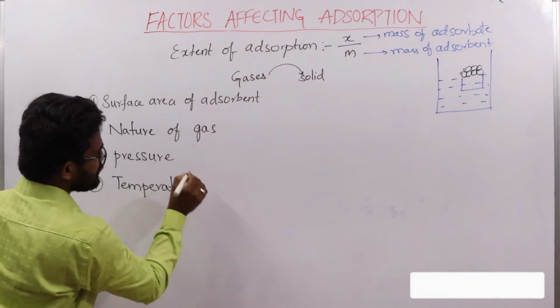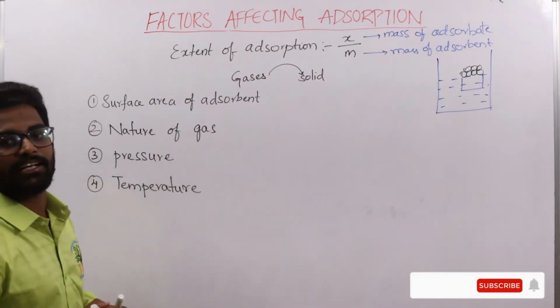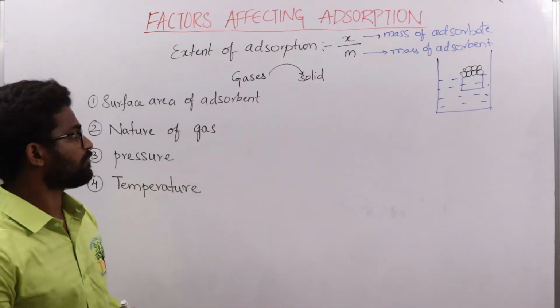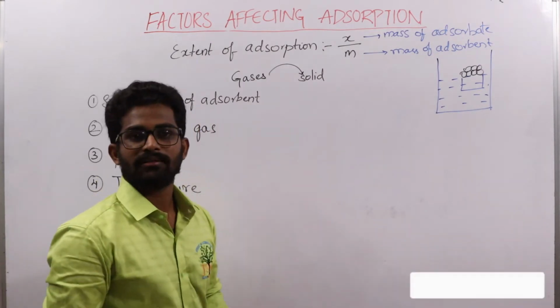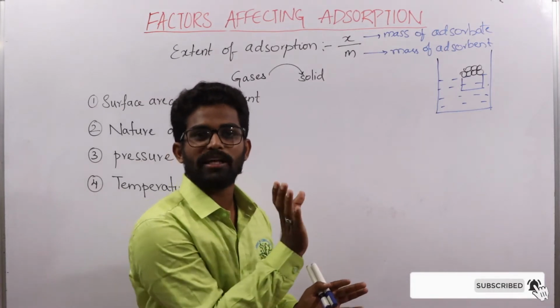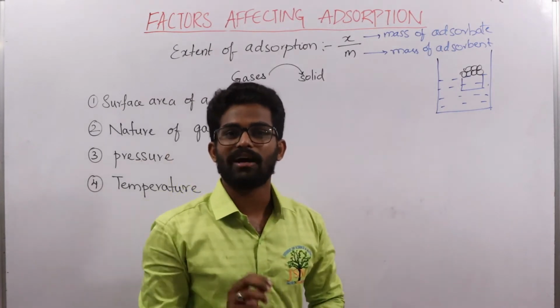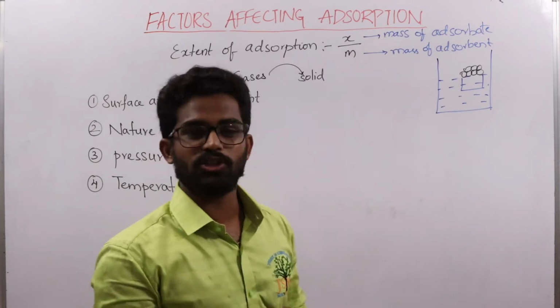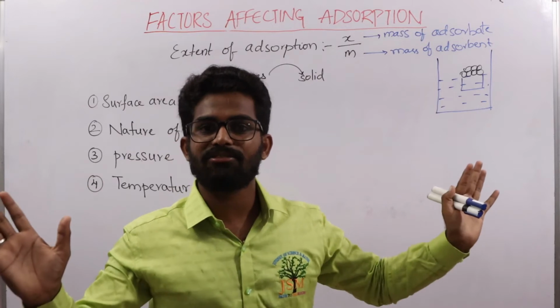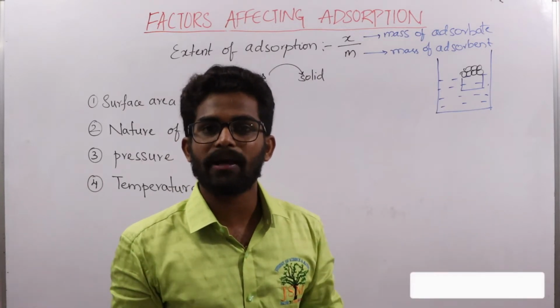Firstly, let us know how the surface area of adsorbent plays a role in adsorption. What is adsorption? The accumulation or sticking of adsorbate molecules onto the surface of adsorbent is called adsorption. If we provide a large surface area for the adsorbent, what happens?